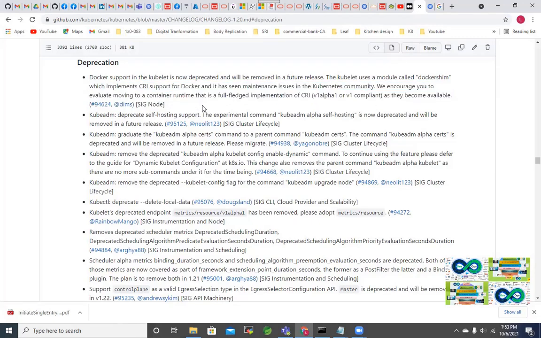It's high time we get rid of the Docker container runtime and implement other runtimes. Kubernetes is officially telling us to go for containerd or CRI-O, with the Open Container Initiative. So that is the reference there.